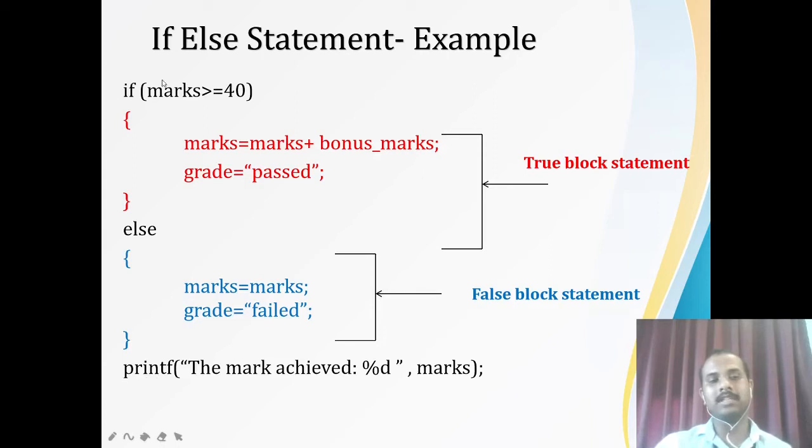So whether the condition is true or false, it is going to get executed. But what about the true statement block and the false statement block? The true statement block will only get executed if the condition is true, and the false statement block will only get executed if the condition is false. But this one will get executed both times.